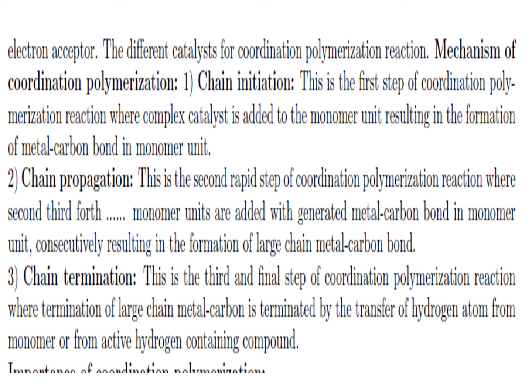The third step is chain termination, which is the third and final step, where the large chain metal carbon bond is terminated by the transfer of a hydrogen atom from monomer or from an active hydrogen containing compound.